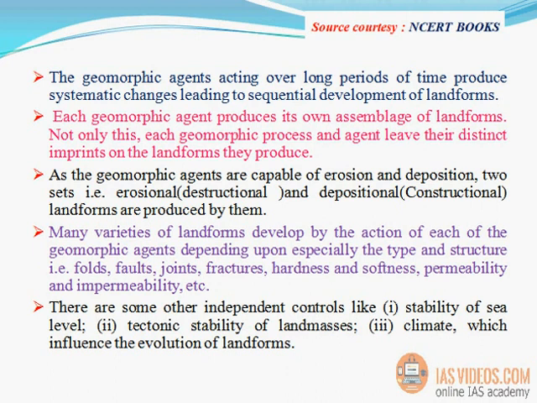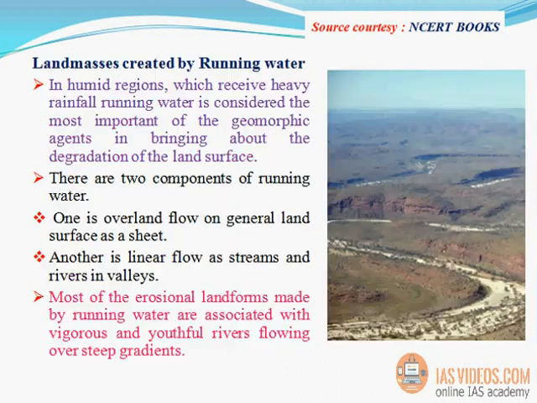There are some other independent controls like: 1. Stability of sea level. 2. Tectonic stability of landmasses. 3. Climate, which influence the evolution of landforms.